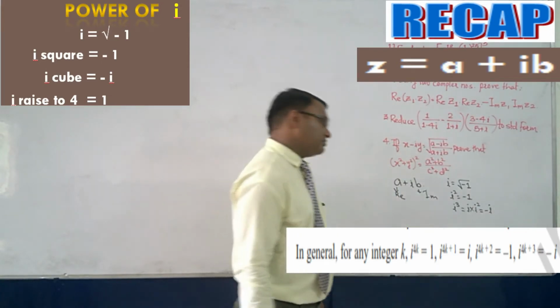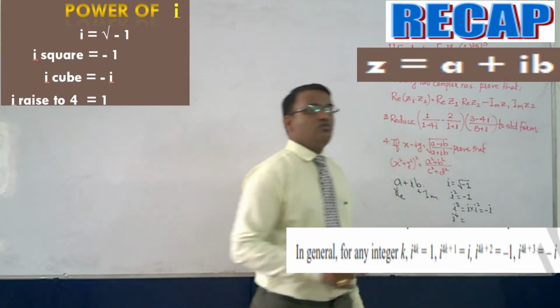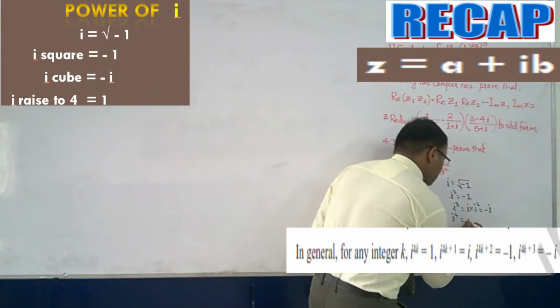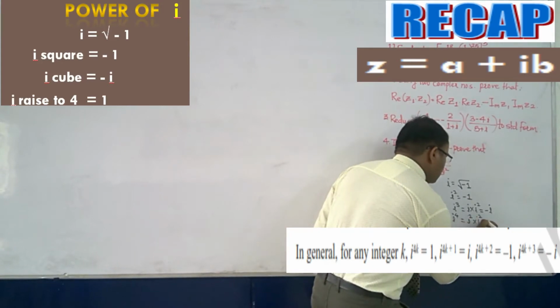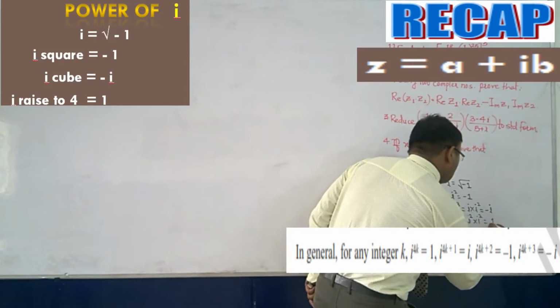And then i raised to 4. i raised to 4 can be written as i square into i square, so minus 1 into minus 1 will give you plus 1.